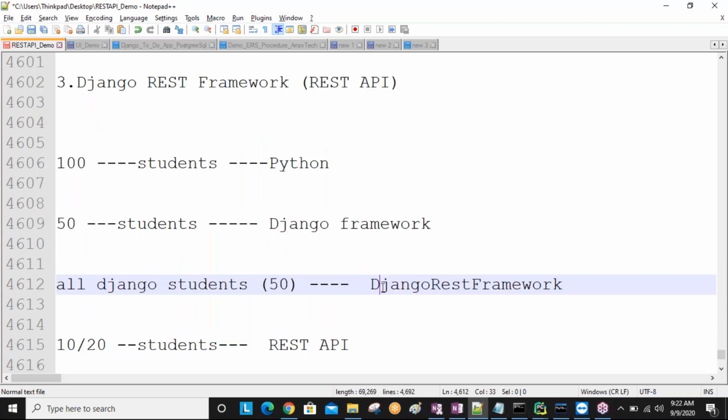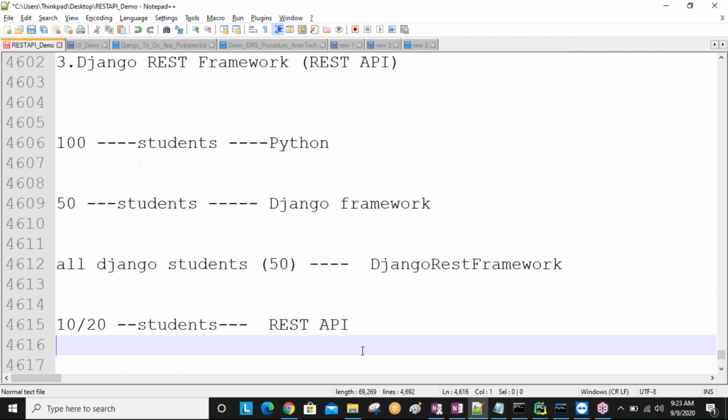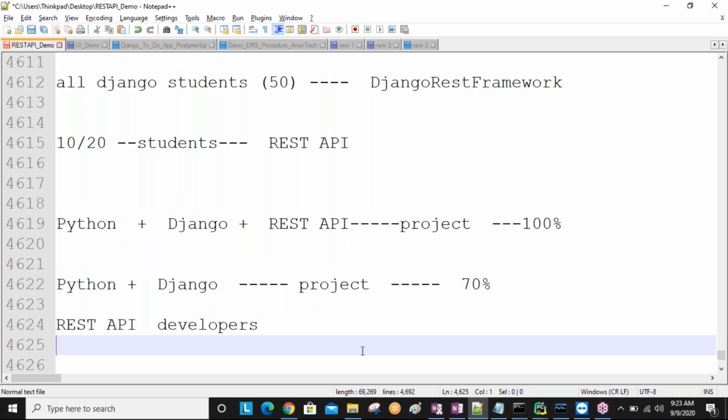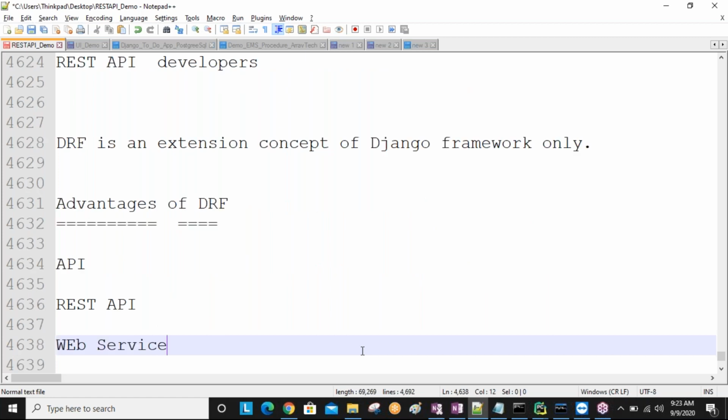These all points I explained clearly last session. Now we will discuss some common terminologies which we use regularly in the Django REST framework. Those are: what is an API, what is a REST API, what are web services, web API, and the Django REST framework. These are all common terms.